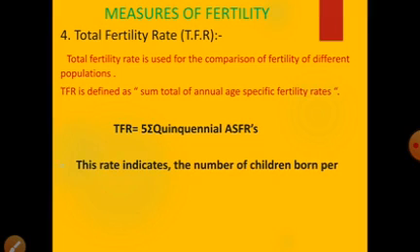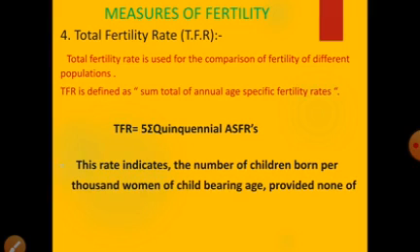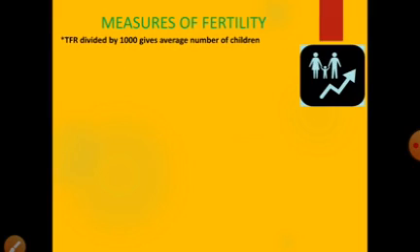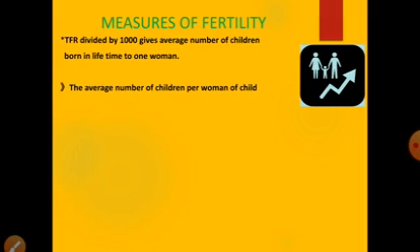So this rate indicates the number of children born per 1000 women of childbearing age, provided none of these women die before the childbearing age is completed. So TFR divided by 1000 gives the average number of children born in lifetime to one woman.